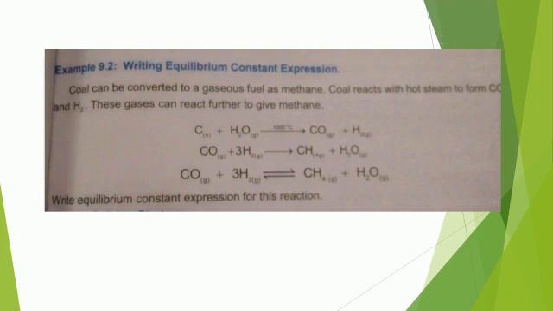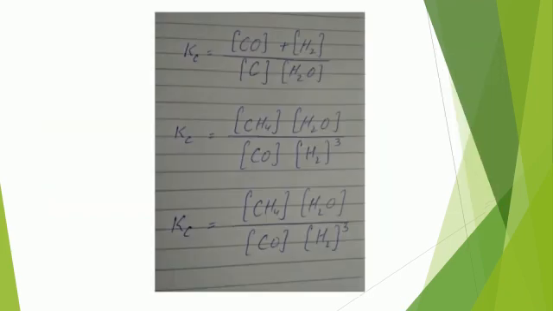In these 3 reactions, when we write down the Kc for each one, we write the product in the numerator and the reactant in the denominator. As you can clearly see on this slide, I have written it down for you. In the first, I have put a plus sign between carbon monoxide and hydrogen. It is a wrong expression. You will not write it in this way.